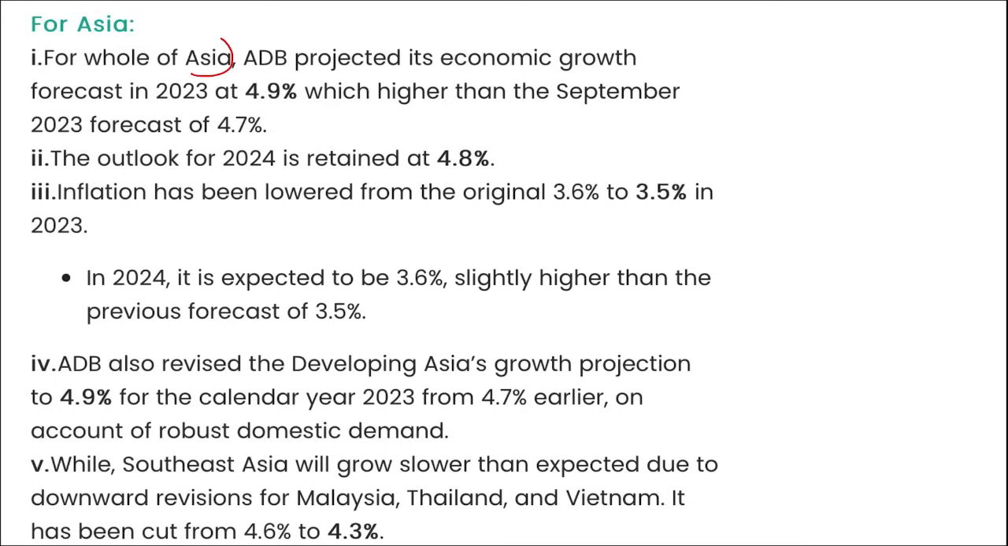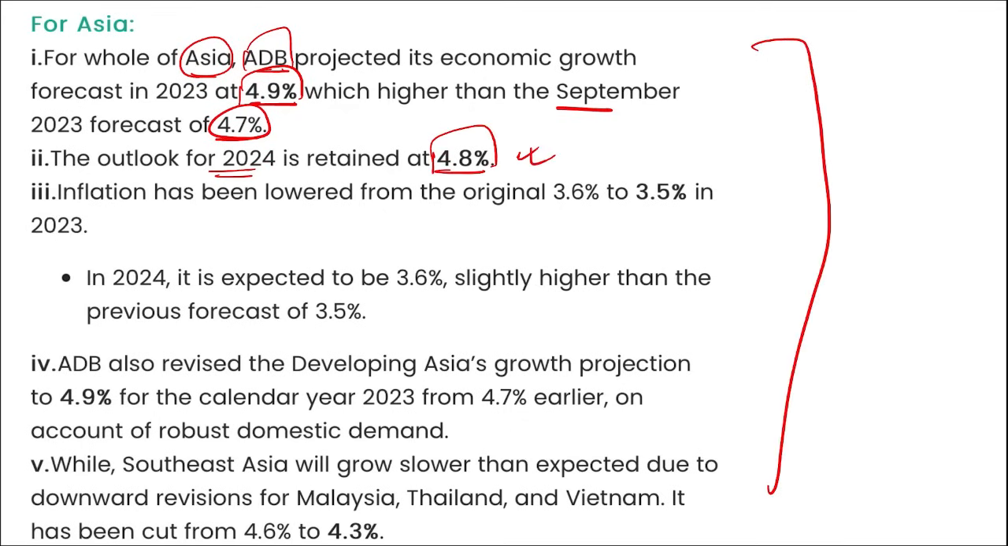Next, remember for the whole of Asia, the Asian Development Bank projected the economic growth at 4.9%, which is higher than the September figure of 4.7. Then for 2024, the outlook is retained at 4.8%, because all these GDP data keep on changing. Now it is in the news that USA's Fed has not increased any interest rate, but is on hold. Because of this, we saw the market react in a very positive way, and yesterday in the stock market we also saw a huge jump. So all these things are connected.